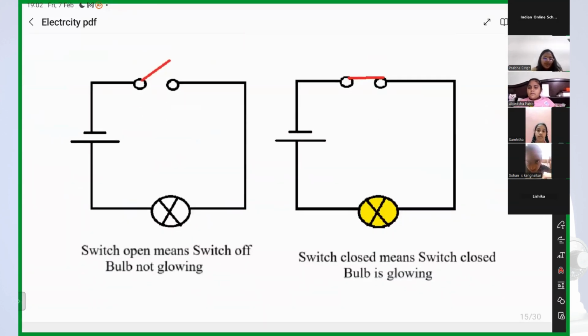Now coming to here, in A and in B, tell me, in A, is the switch open or closed? Open. So is the bulb glowing or not? It is not glowing. But in B, is the switch on or off? On, ma'am. That is, it is closed. So is the bulb glowing or not? It is glowing. Got it? Nishika, please switch on your video.